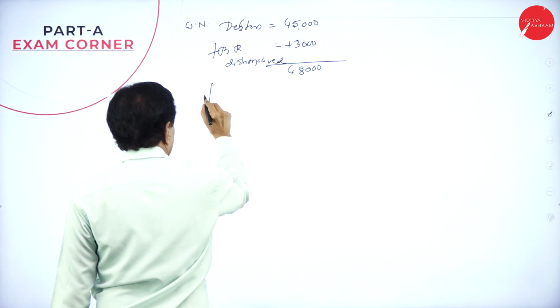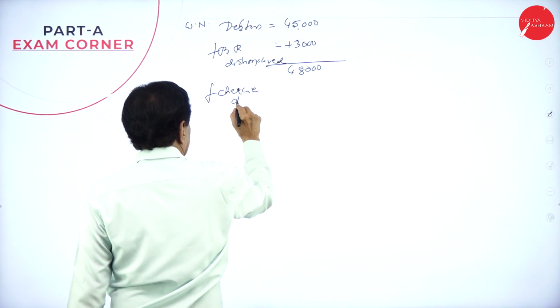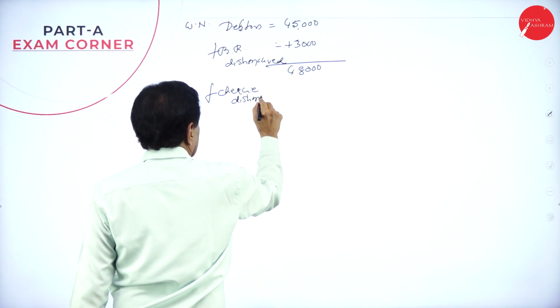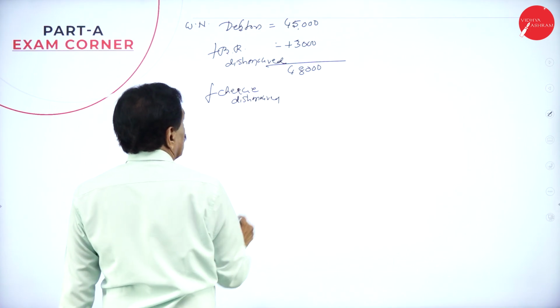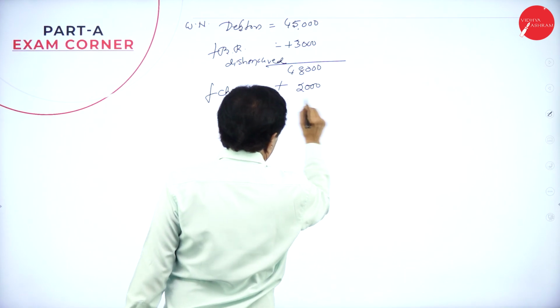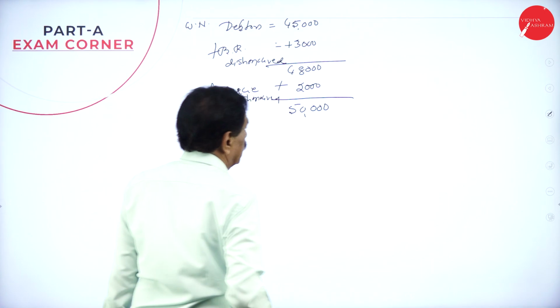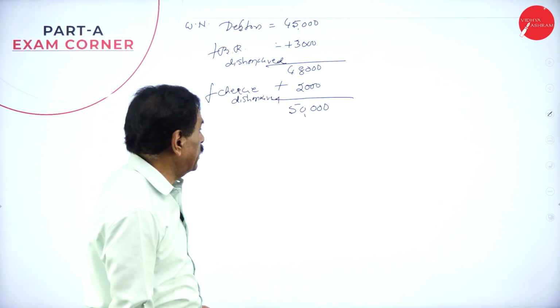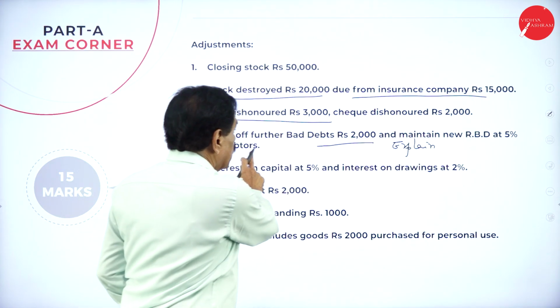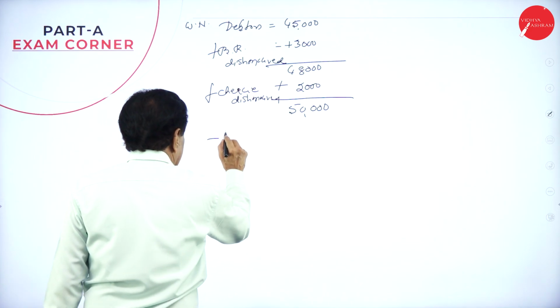Add cheque dishonored, plus 2,000. Then 50,000 becomes the figure. In your adjustment, further bad debt 2,000, minus bad debt.